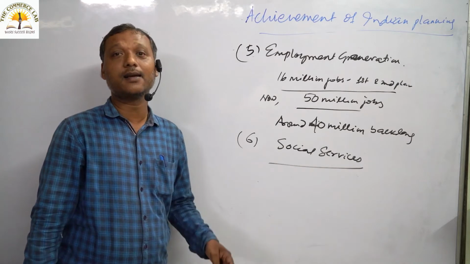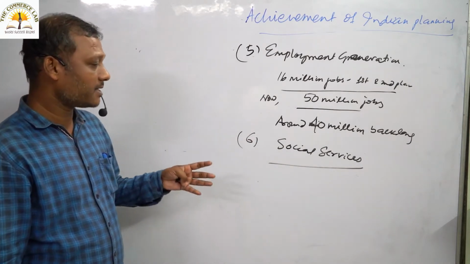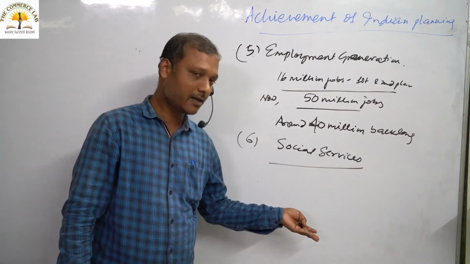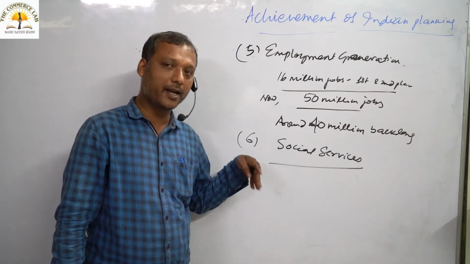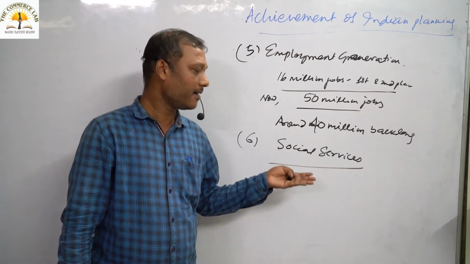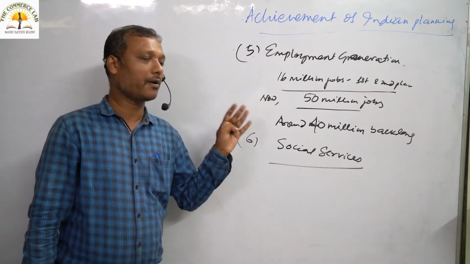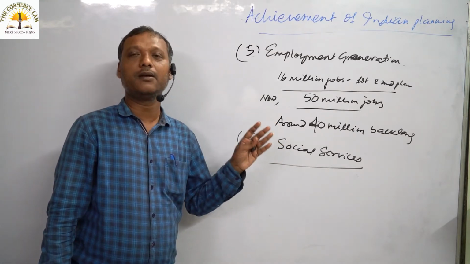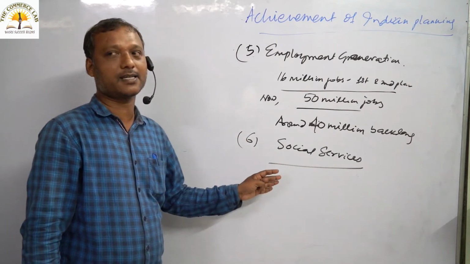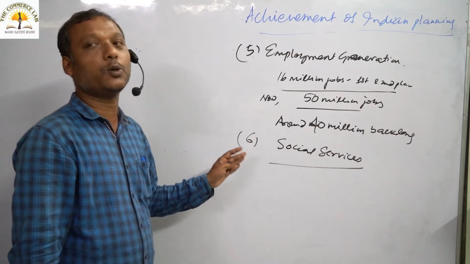For example, whatever we were at the time of independence in 1951, we have achieved much. We have improved our life expectancy. Life expectancy is the longevity of years, the years we expect to live at the time of birth. It increased to 67 years, although it is less than developed countries. In developed countries, the average man expects to live almost 75 to 80 years. But now in India, it is 67 years. But at the time of independence, our life expectancy was 32 years.